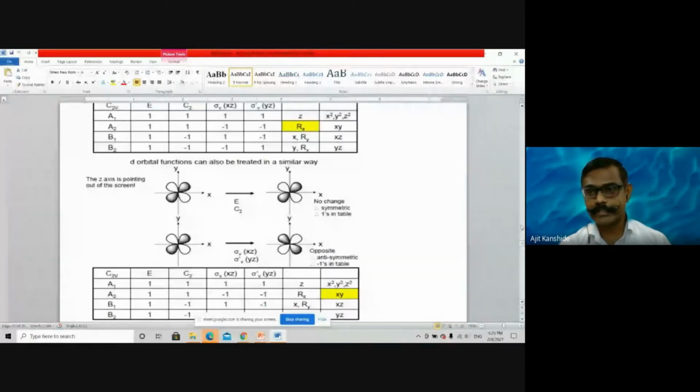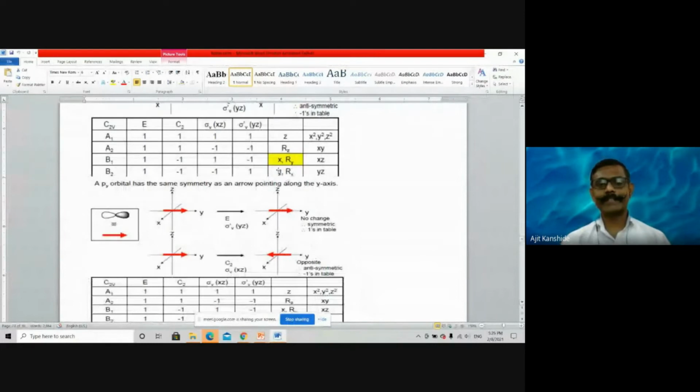Likewise, you can consider rotatory x, which I described. Rotatory y I also described. Rotatory y means any axis is pointing towards you, and that axis is rotating. If I perform identity operation on that, it is rotating, then the direction will not change. If I perform C2 operation, just imagine this rotation is going on and I have to perform C2. Does the direction of rotation change or not? The same rotation, will the direction change? See here, this rotation was there, the direction of rotation is changed there, and therefore there is -1.